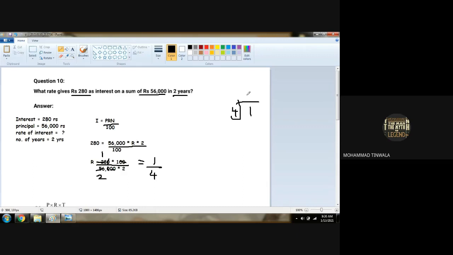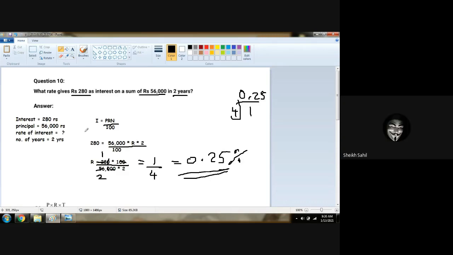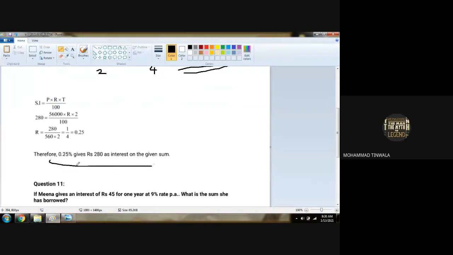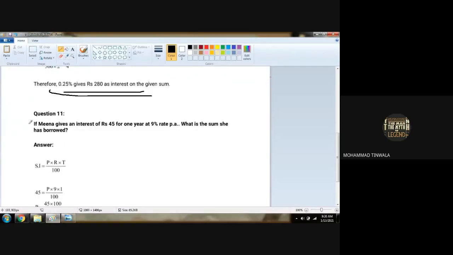Now, if you divide 1 by 4, you will get 0.25 as your answer. So what is the percentage rate of interest? You got 0.25 percent. What is the answer you got? 0.25 percent. Is that clear what we did? Clear. Chalo, read question number 11, Sahil, fatafat.